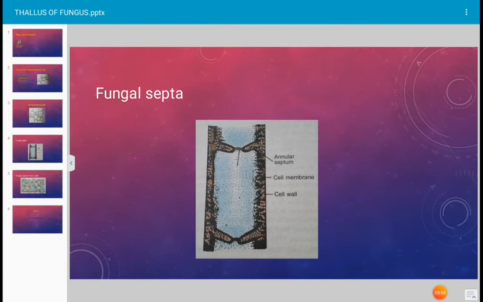This is the fungal septa. See the fungal septa. This is the fungal compartment we have taken. Generally we call it a fungal cell, and see the septa extended from one wall and another septa exactly opposite from the other wall of the hypha, and a small pore is left between these two septa. This pore, called the annular septum, allows communication of cytoplasm between two adjacent cells. This is the enlarged photograph of fungal septa.